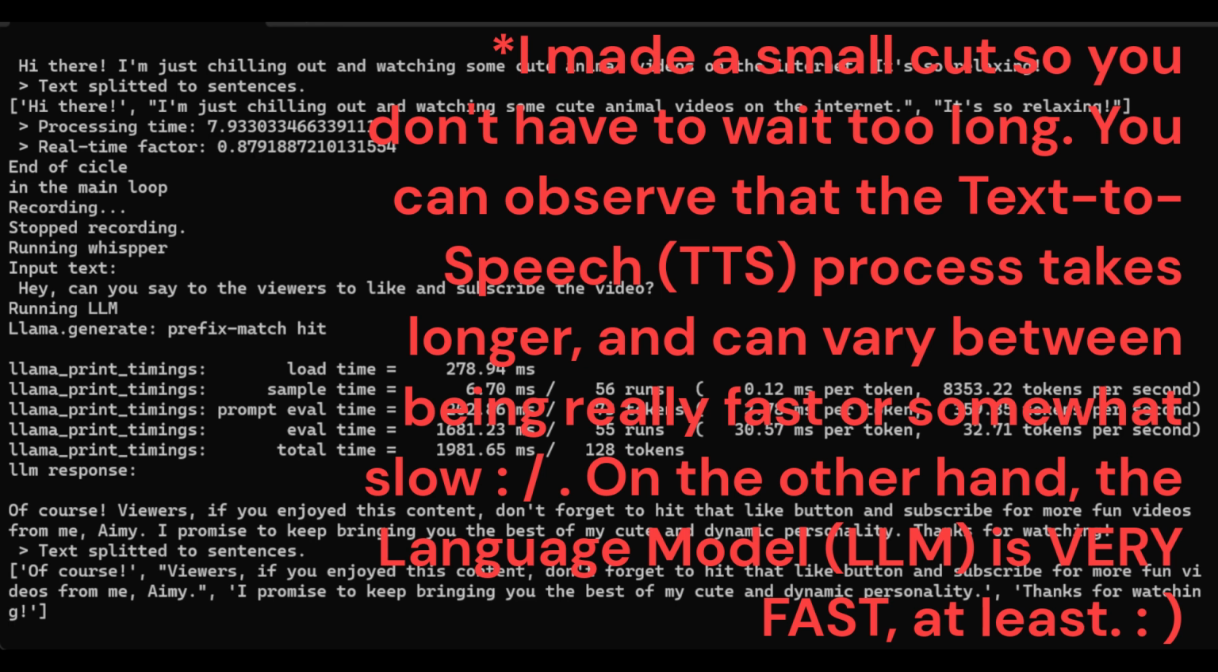You can see that what takes most of the time is the XTTS.